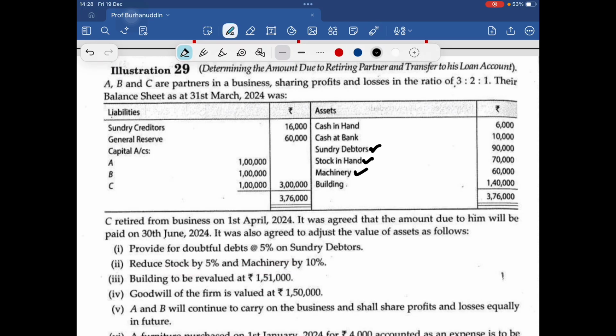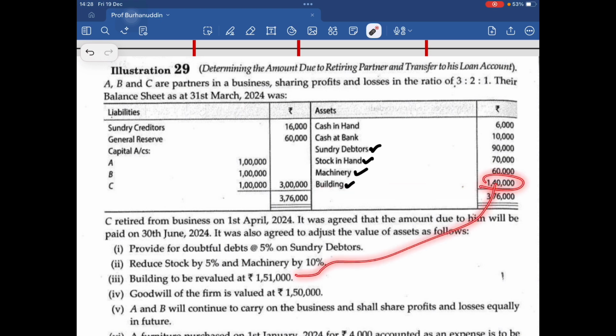Building is to be revalued at 151. Now the building's value in the question is 140 and they want to revalue it as 151. So 11,000 is a profit. Appreciation, right? So add to the asset and revaluation account on the credit side.